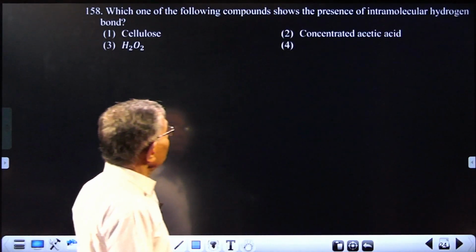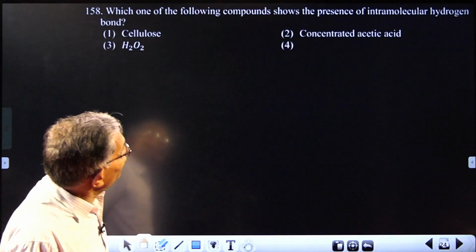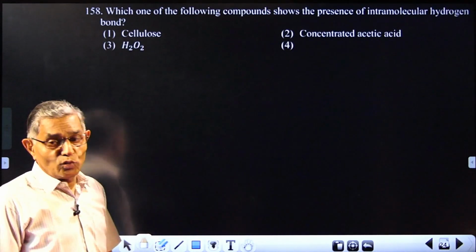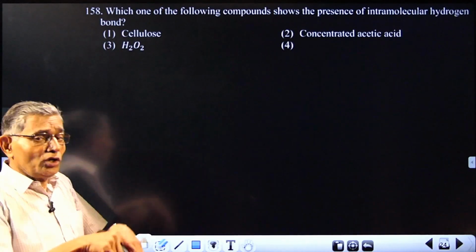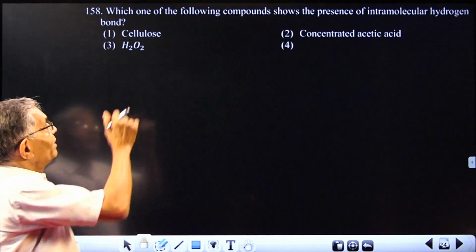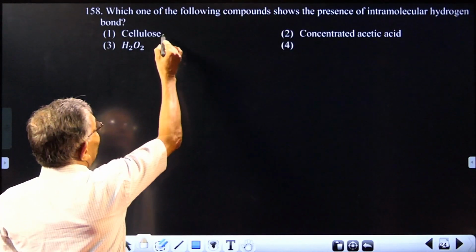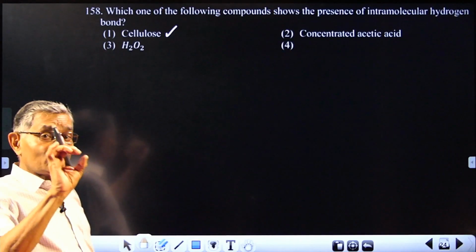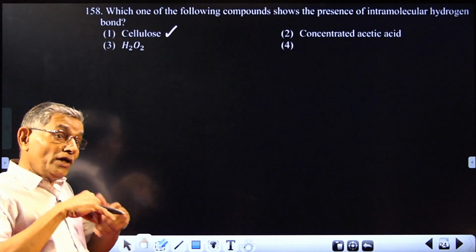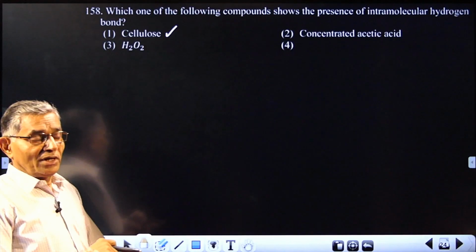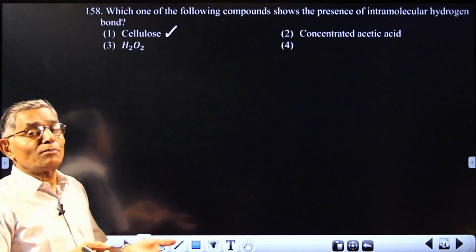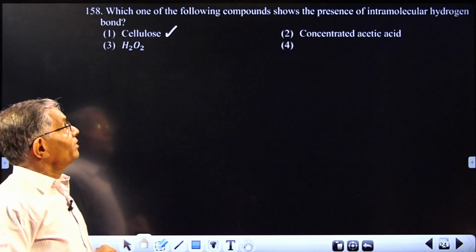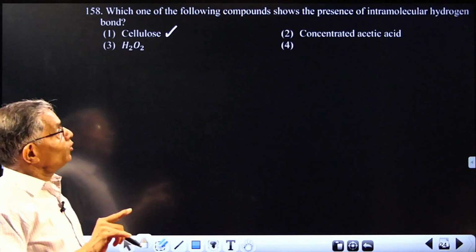Next one. Which of the following compounds shows presence of intramolecular hydrogen bonding? Within the molecule there should be hydrogen bonding. The answer will definitely be cellulose, because it's a carbohydrate, and by definition a carbohydrate is a polyhydroxy carbonyl compound. The presence of polyhydroxy groups within the same molecule leads to intramolecular hydrogen bonding.